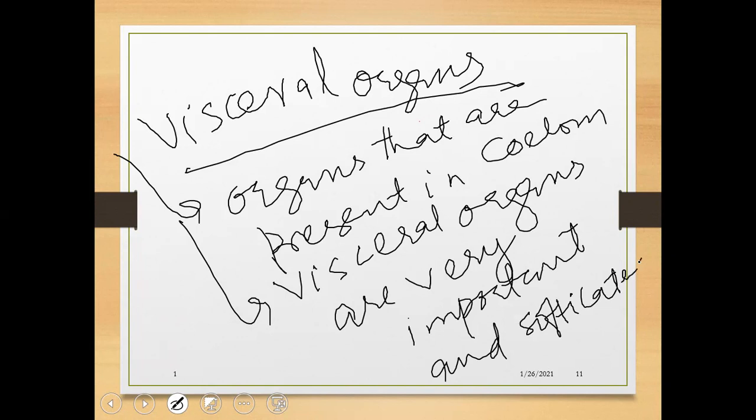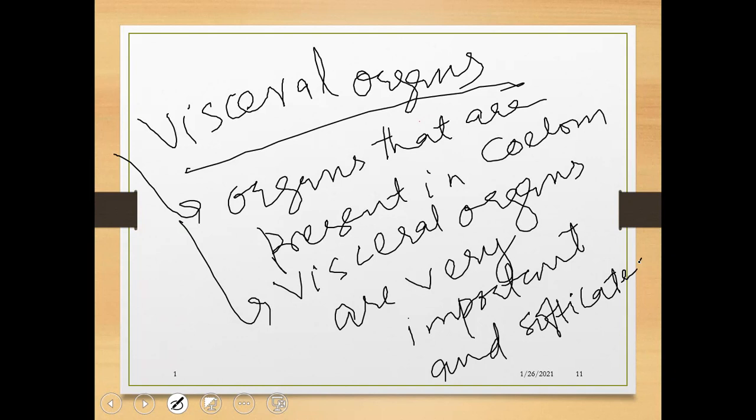Visceral organs should be present. What is a coelom? Here we have discussed that coelom means a cavity which is mesodermal in origin and having viscera. Viscera means the sophisticated organs. What are these sophisticated organs? They are your digestive system, liver, kidney, and other sophisticated boneless organs.